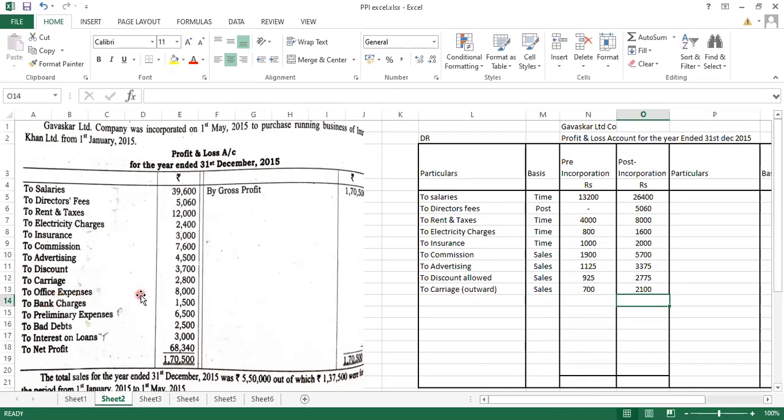Next is office expenses, 8,000. Office expense, tell me, will obviously be for the whole year, so it will go in the time ratio. So to office expenses, the division will be the time. 8,000 will be divided in the ratio of 1:2.